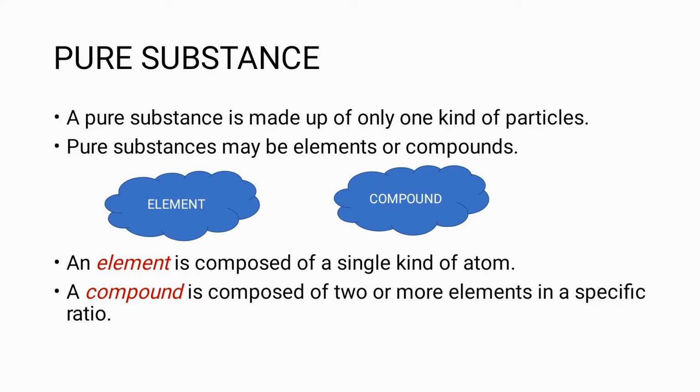First one is pure substance. If a substance is made up of only one kind of particle, then the substance is called a pure substance. We know that pure substances are classified into element and compound. So, what is an element and a compound? Let us see. An element is made up of a single kind, that is, one type of atom, and a compound is made up of two or more elements in a specific ratio. In simple terms, atoms combine to construct an element, and elements are combined in a specific ratio to construct a compound.